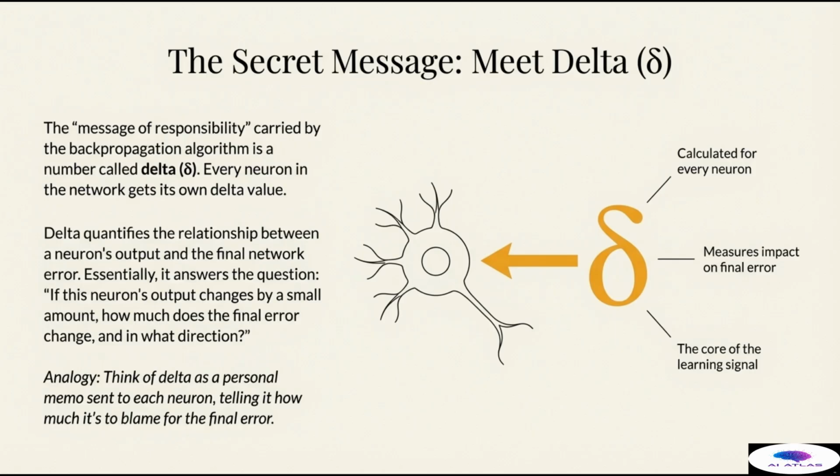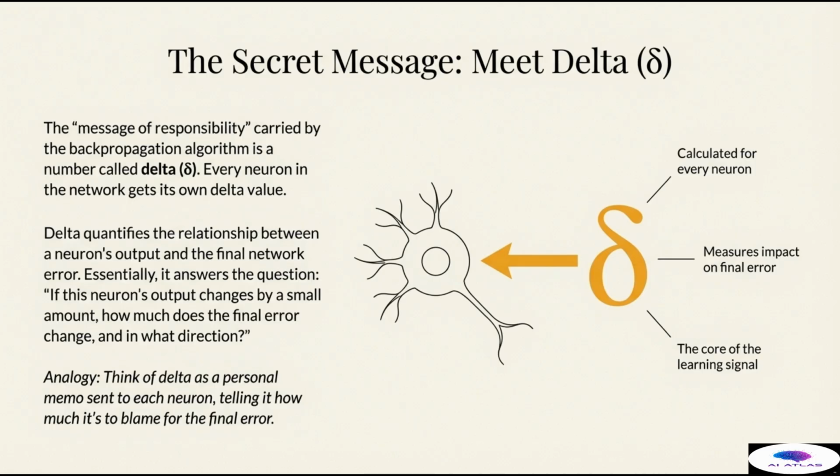The fundamental unit of information carried by the backpropagation algorithm is a number we call delta, represented by the Greek letter delta. Every neuron in the network, whether it's in the output layer or one of the deep hidden layers, must be assigned its own delta value during the backward pass. Delta quantifies the relationship between a neuron's output and the final network error.